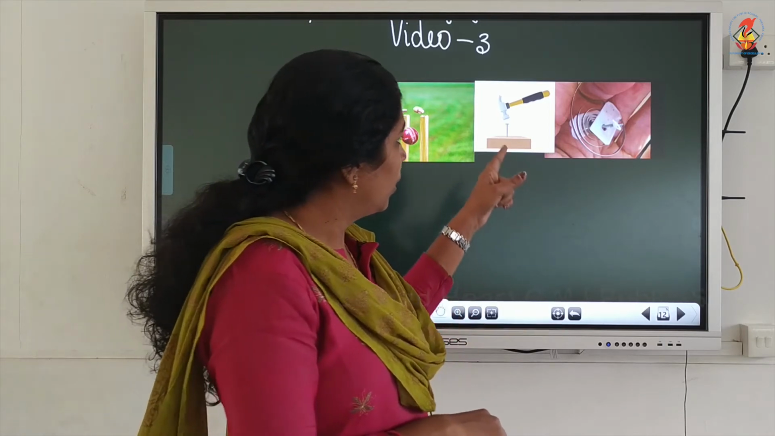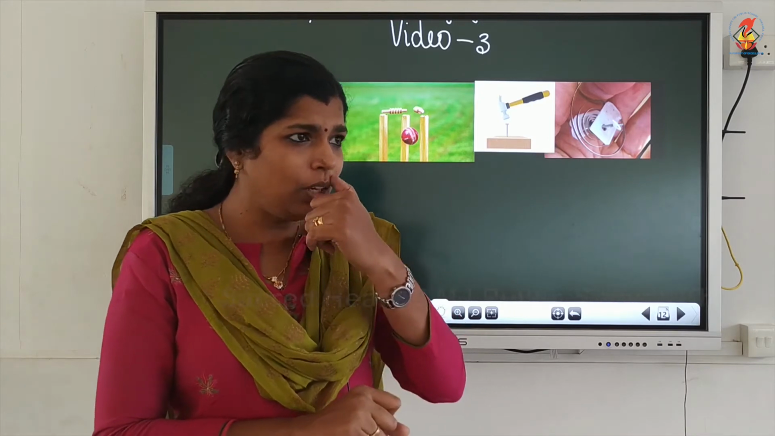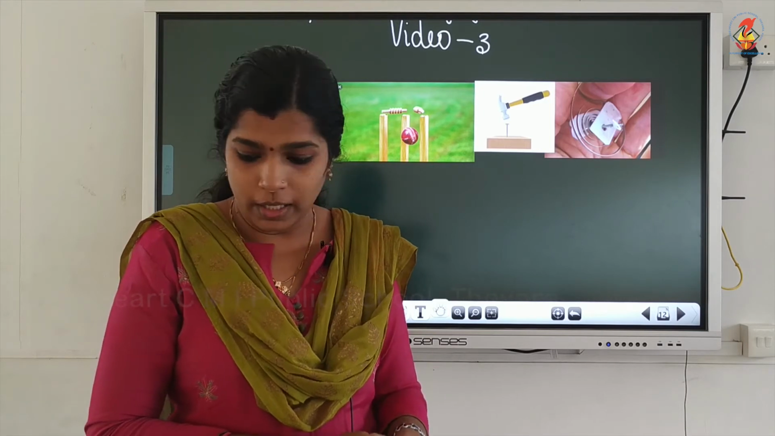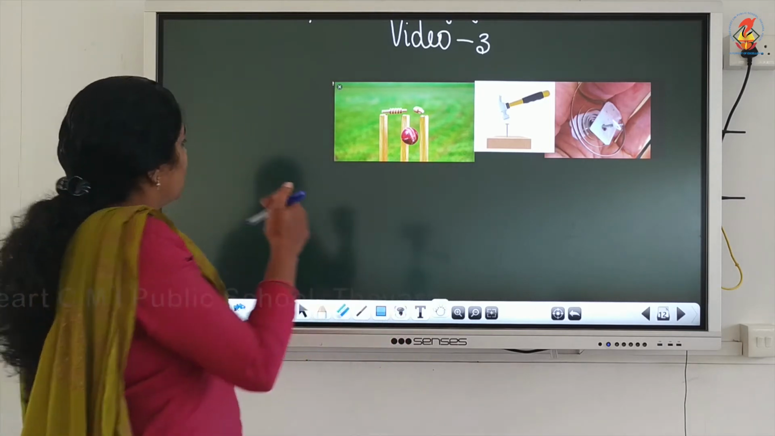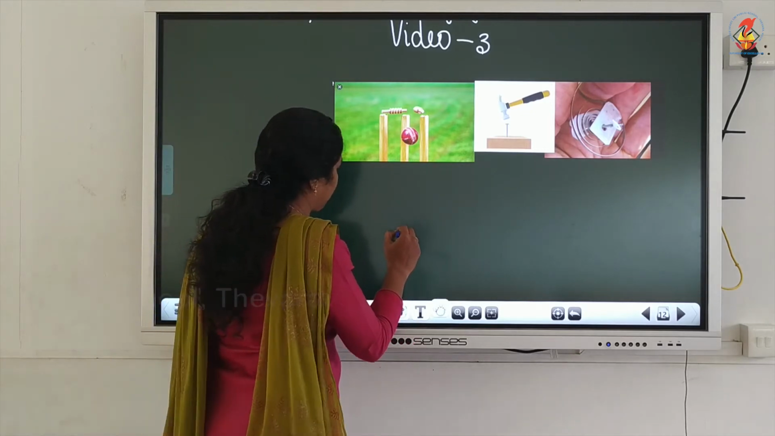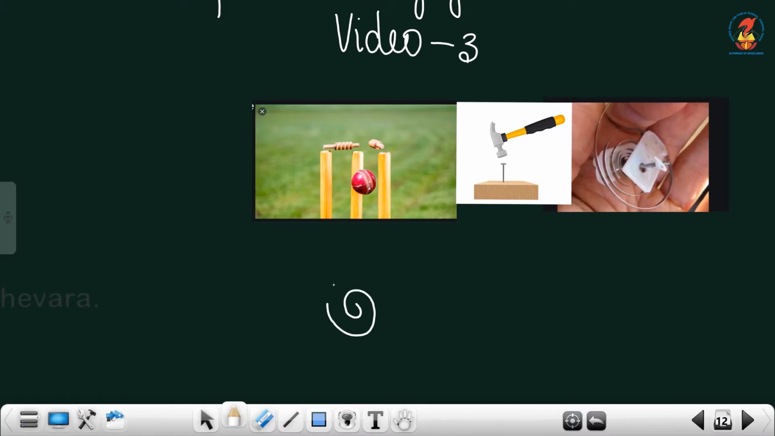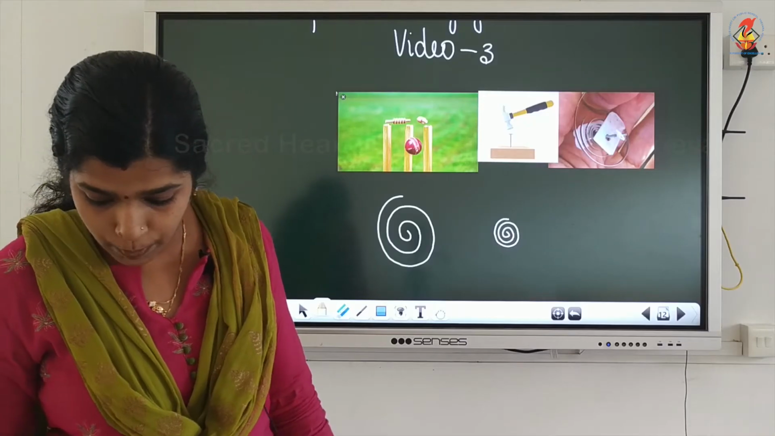Next example, you can see a spring. Normally we use that spring in toy cars. This is the normal shape of the spring in a toy car. If you wind the spring, then this is the shape of that spring.